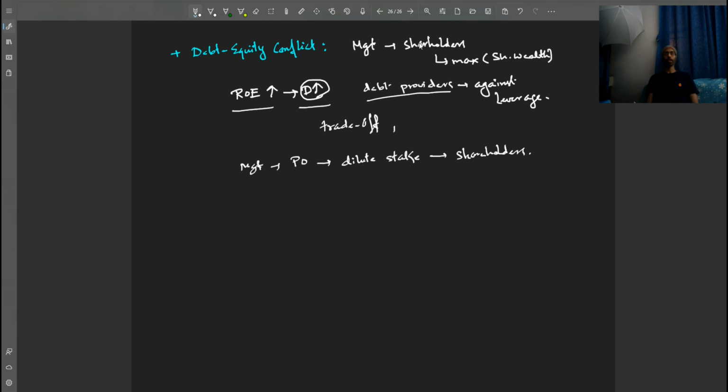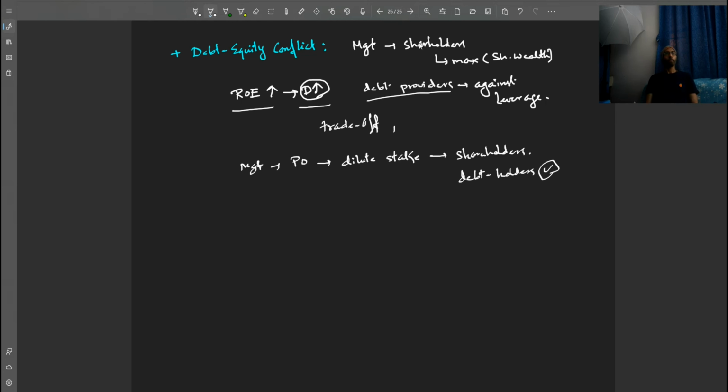But the debt holders do not mind this, because they find that capital is coming to the company while financial distress due to excess debt is being avoided. So they may like it. They may not be against it. So these are certain conflicts that can arise in this kind of scenario.